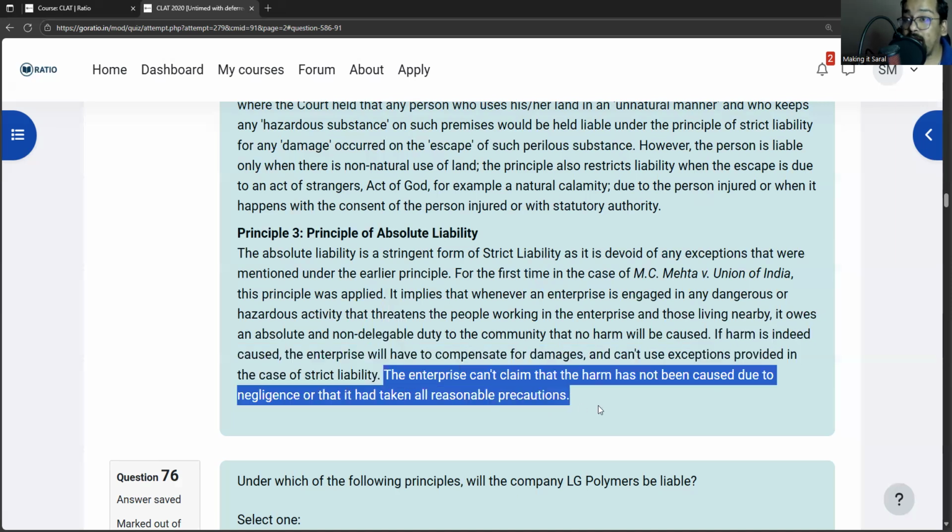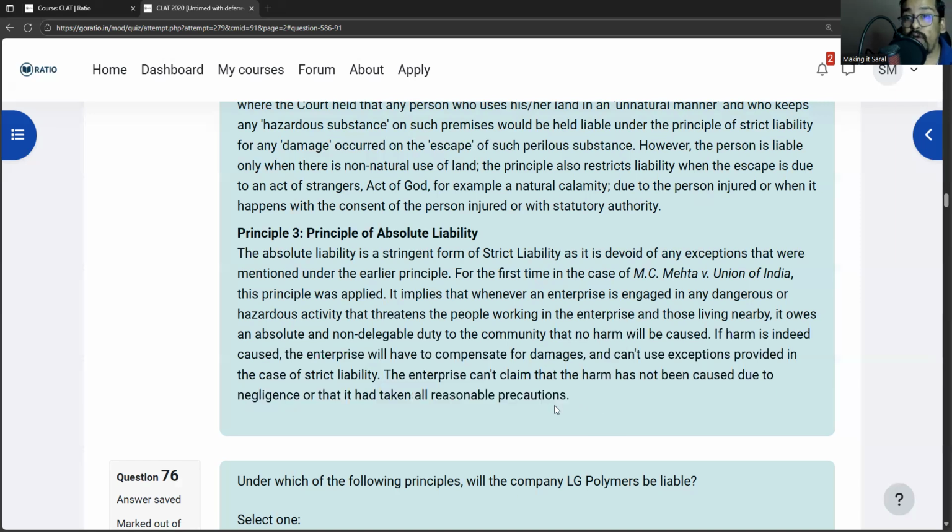The enterprise can't claim that the harm has not been caused due to negligence or that it had taken all reasonable precautions. So absolute liability is a stricter version of strict liability. There are no exceptions. If you are engaged in a dangerous or hazardous activity, then you will be liable.